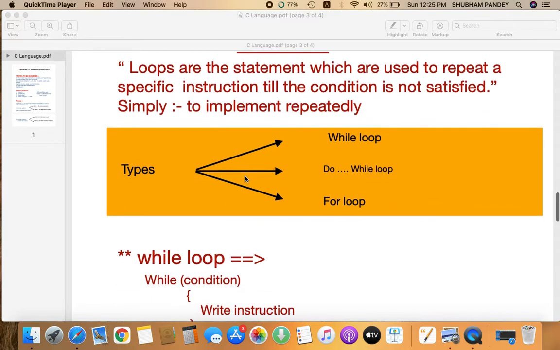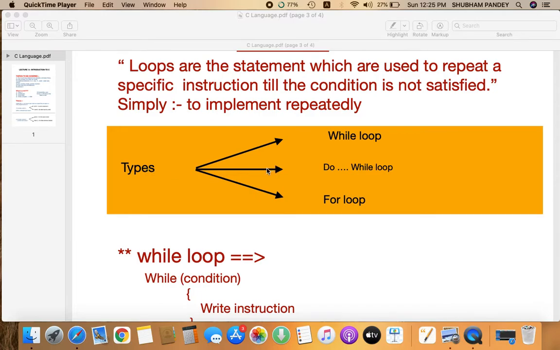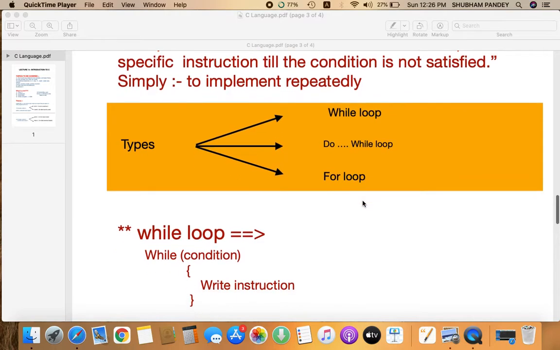Now, there are three kinds of loop. The first type of loop is while loop, the second one is do while loop, and third is for loop. Each loop has its own importance that we will discuss here.